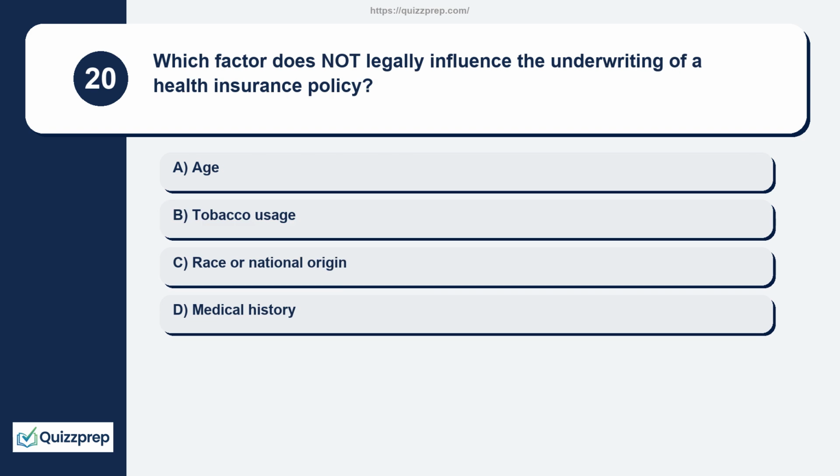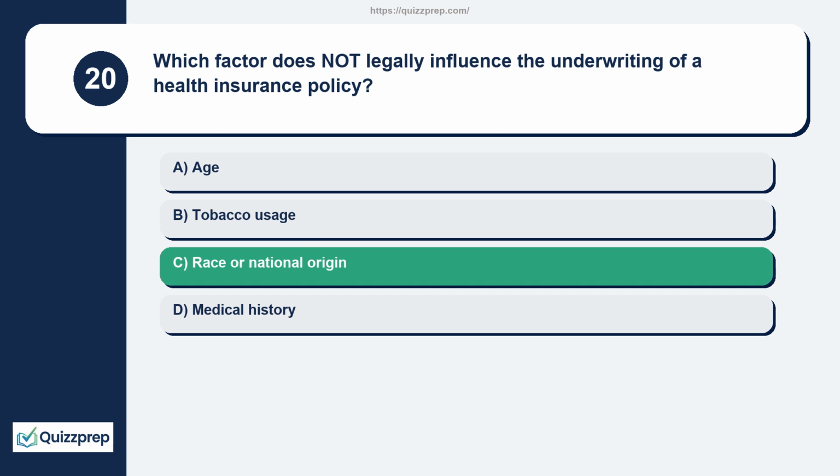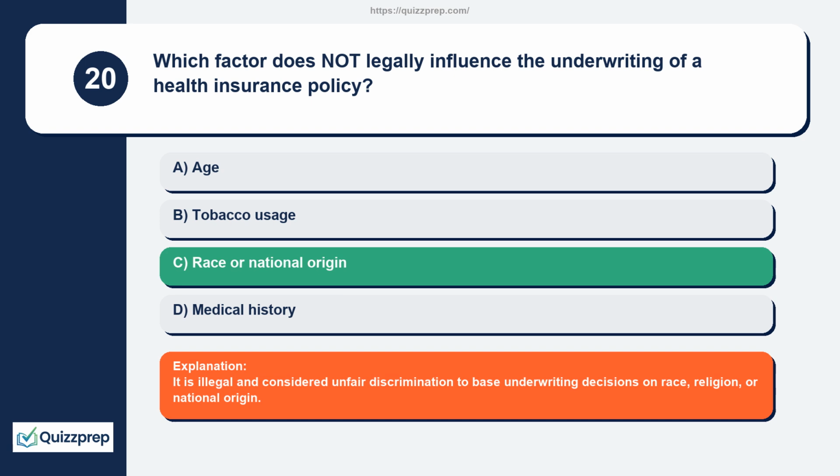Question 20. Which factor does not legally influence the underwriting of a health insurance policy? Age, tobacco usage, race or national origin, medical history. It is illegal and considered unfair discrimination to base underwriting decisions on race, religion, or national origin.